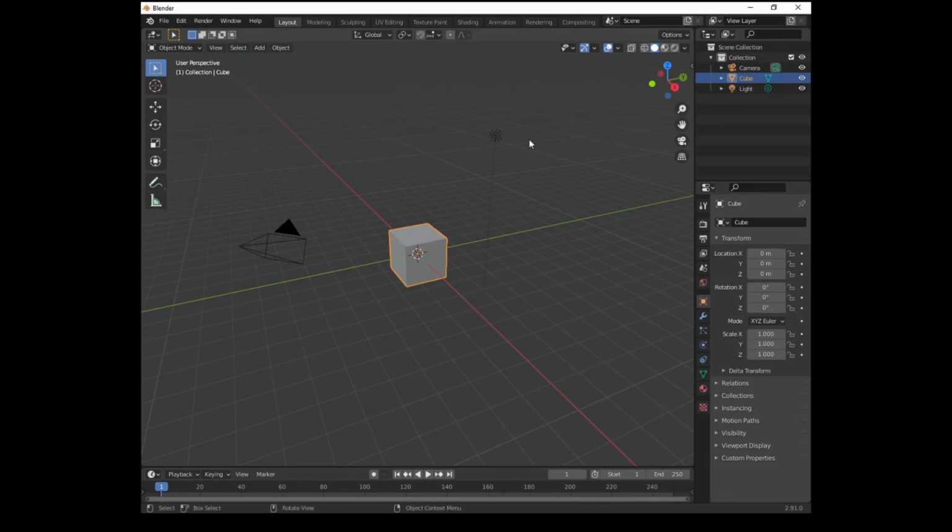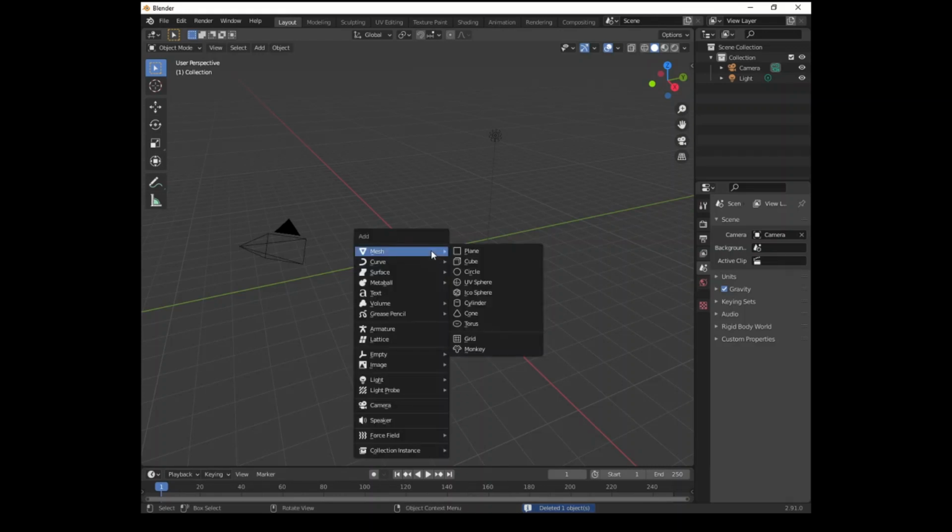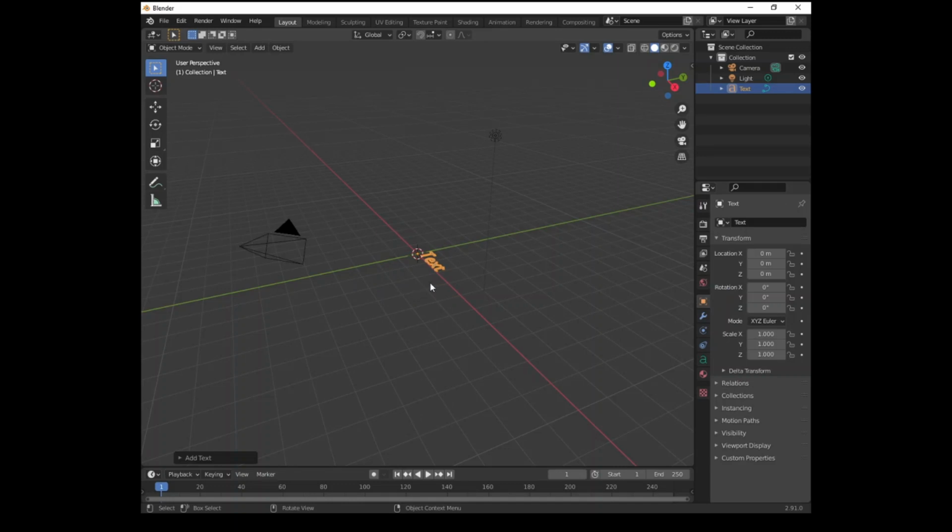Now to add text in Blender, we will delete the cube. Press Shift plus A and click on text right here. This will add a new object called text.